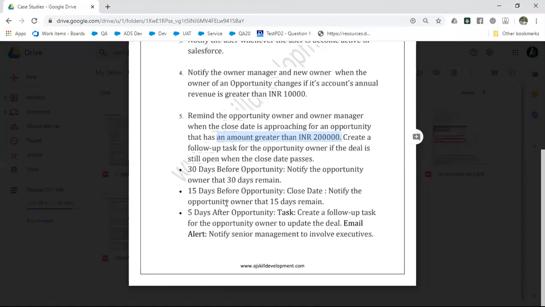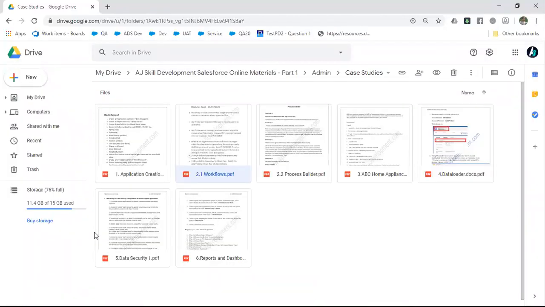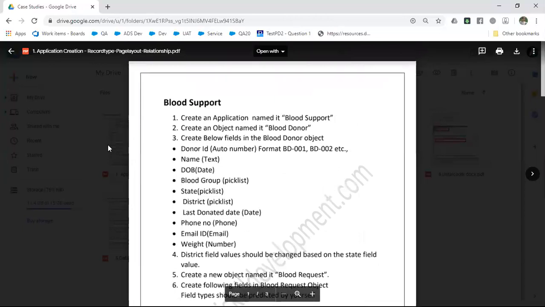Hello, Ashok. Yes, Gautam here. Yes, Gautam. I just started working on the case study, like application creation. We have 4 modules under application creation, and I have completed the first one. While working on that, I see that blood donor and blood request share some of the same fields. Can we copy the same set of fields to blood request? You cannot copy that. There is no option in Salesforce. You have to create all the fields manually. Okay, like district and state, I was thinking to copy, but you do not have an option to copy.